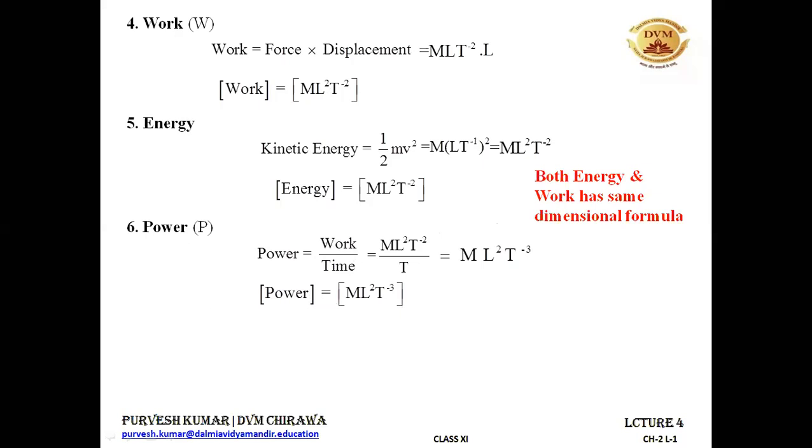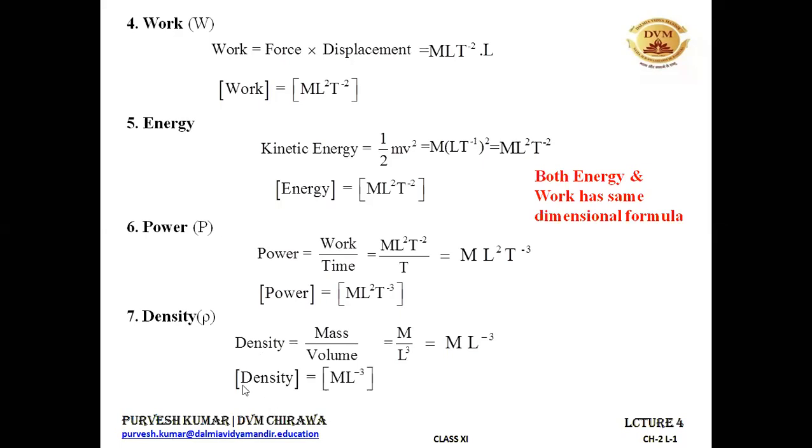All right. Let's take another example. Density. I've already told you about density. Density is mass upon volume. For mass, the dimension is capital M. For volume, it is L³, because length multiplied by breadth multiplied by height, and breadth and height are also some type of distance, so they have the dimension L. So it becomes M upon L³, and it is ML⁻³. Again, when you write it in the form of a dimensional formula, you have to write it like this: the dimensional formula for density is equal to ML⁻³. I hope that up to this point it is very clear to you. And you have also written it in your notebook.